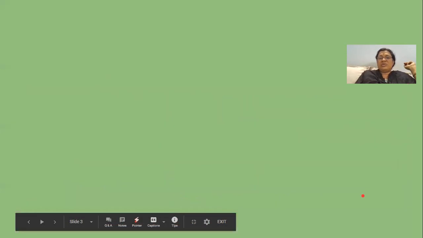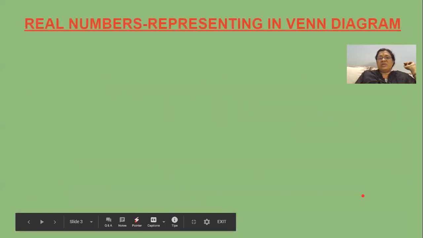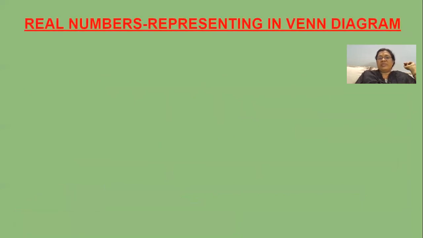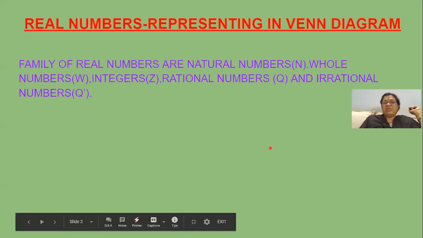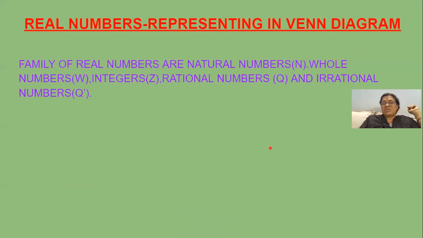So let us denote all these numbers in the form of a Venn diagram. See here, these are all the family of numbers. The family of real numbers are natural numbers, whole numbers, integers, rational numbers, and irrational numbers. These all come under real numbers.